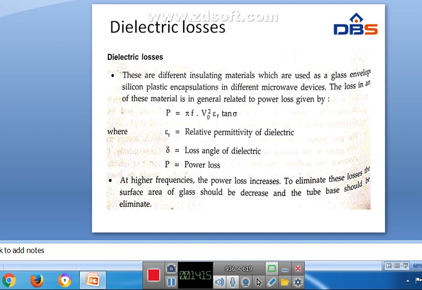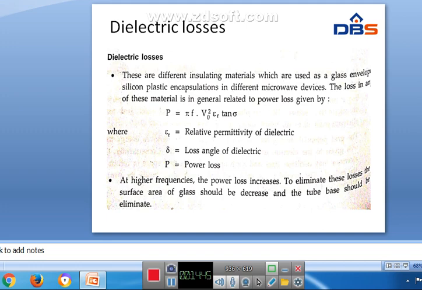Dielectric losses are the different insulating materials which are used as glass envelope. At higher frequencies, the power loss increases. So to eliminate these losses, the surface area of the glass should be decreased.